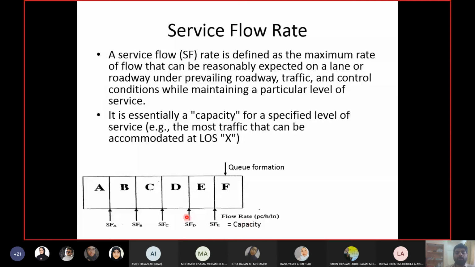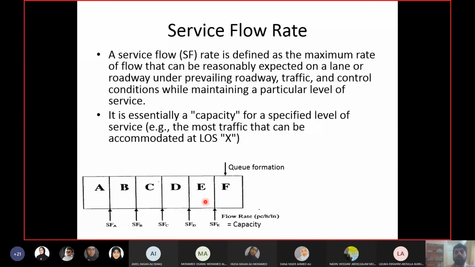Now, one more thing you can see from here. When I cross the service flow rate of D, I enter level of service E, right? When I cross SFD, the service flow rate for D, I enter level of service E. So level of service E has a minimum as well as a maximum value. The maximum is the service flow rate of E, and the minimum is the service flow rate of D. So whenever you have crossed D, you are in level of service E. Each level of service has a range.